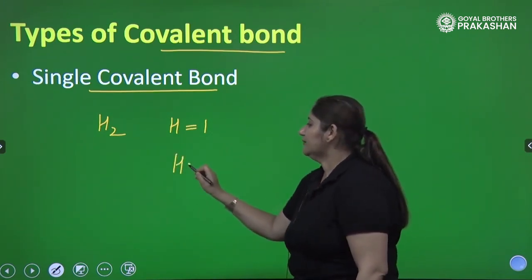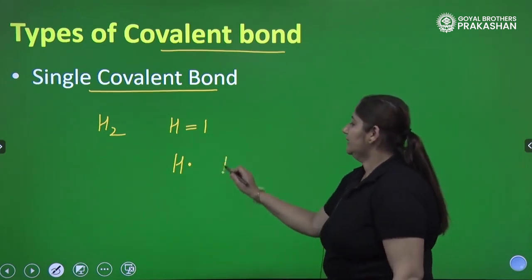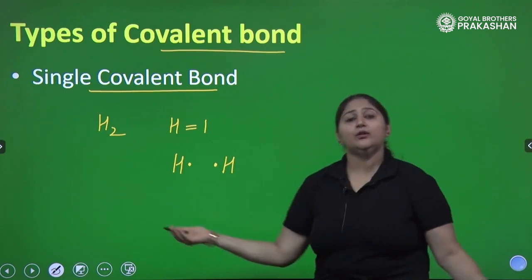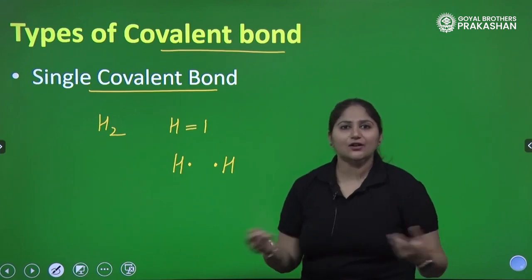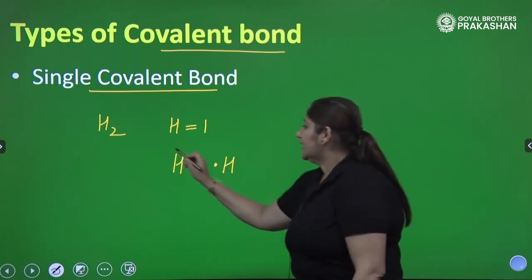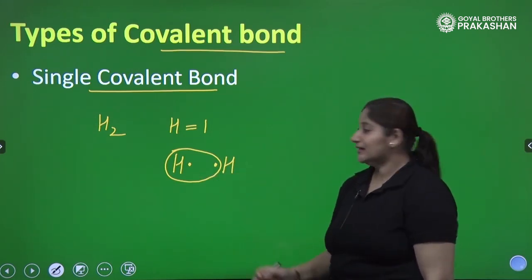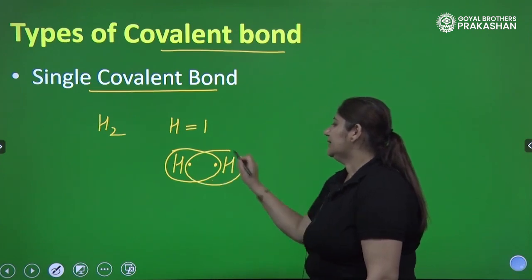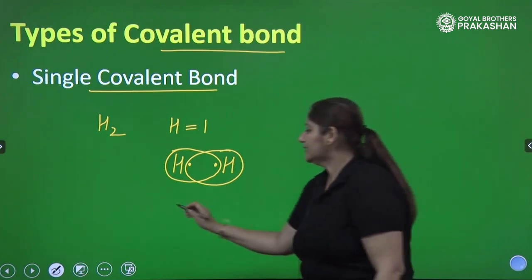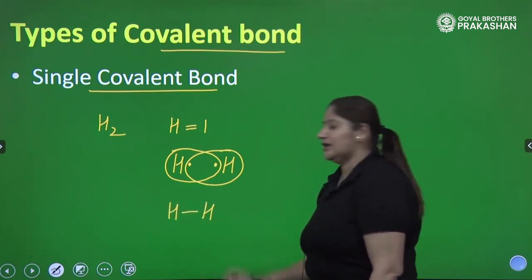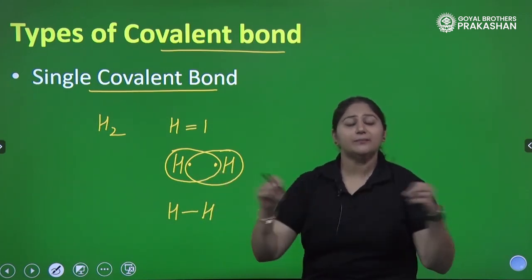So, this hydrogen has 1 electron. I am showing its electron dot structure. I have another hydrogen, it has 1 electron. They both are sad, they want to become stable. How will they become stable? They share their electrons with each other. If this hydrogen shares this electron, it will have 2 electrons in the shell. Similarly, this hydrogen will share the electron from the other. In this way, they both are happy because they have both achieved stable configuration. How many electrons are they sharing with each other? It is sharing of 1 pair of electrons.